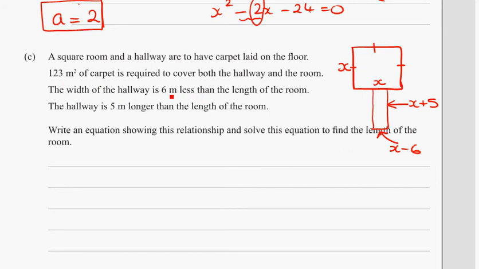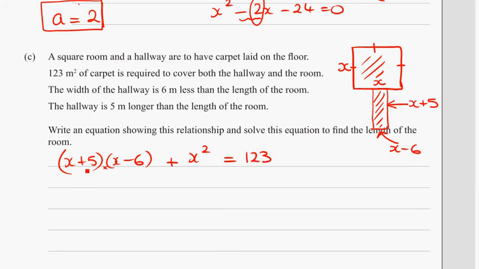Just check that. Width of the hallway is 6 metres less than the length of the room. The hallway is 5 metres longer than the length of the room. Right. So area of the hallway is going to be x plus 5 times x minus 6. And the area of the room, of course, is x squared, and altogether I've got 123 metres squared of carpet.